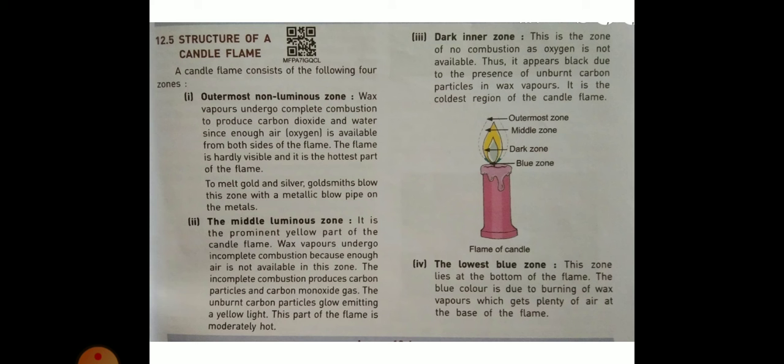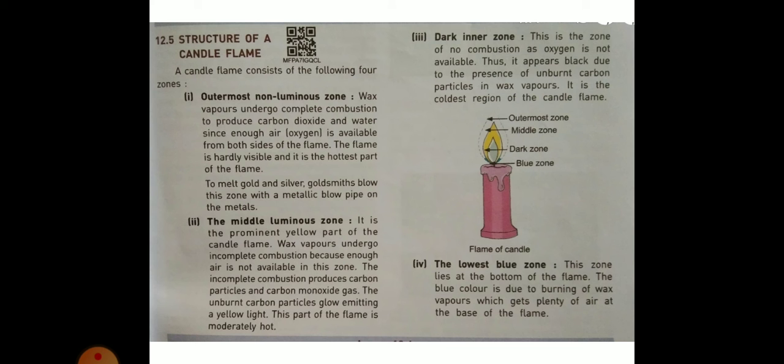And second point, the middle luminous zone. It is the prominent yellow part of the candle flame. Wax vaporizes and undergoes incomplete combustion because enough air is not available in this zone. The incomplete combustion produces carbon particles and carbon monoxide gas. The unburned carbon particles glow, emitting a yellow light. This part of a flame is moderately hot.